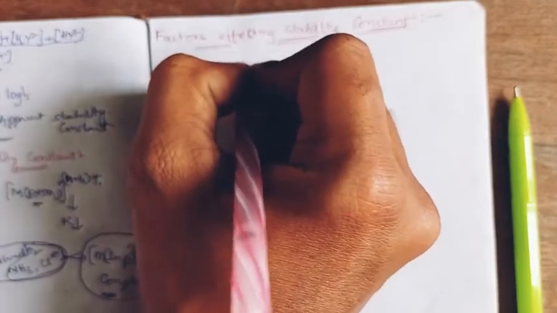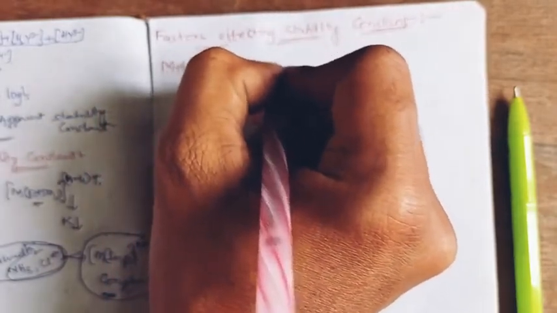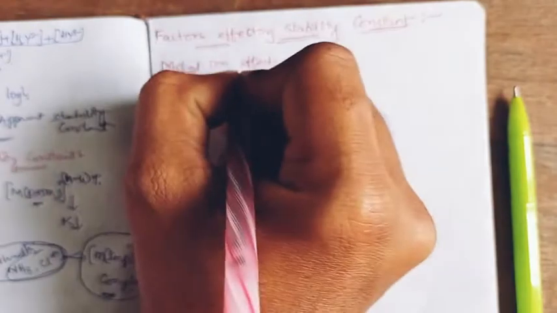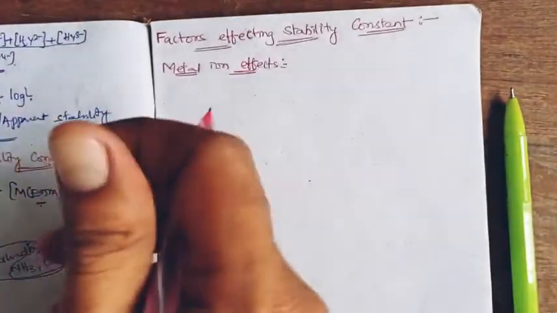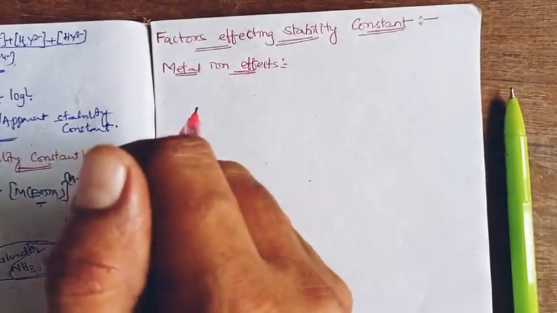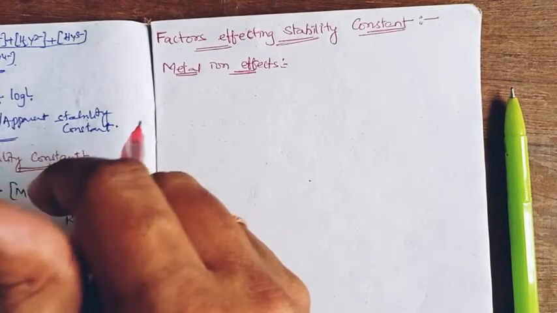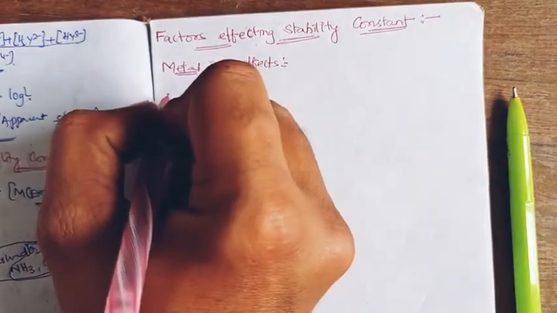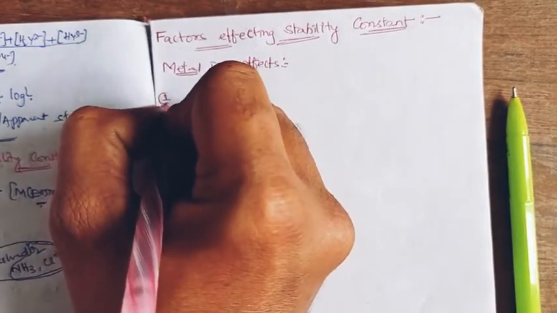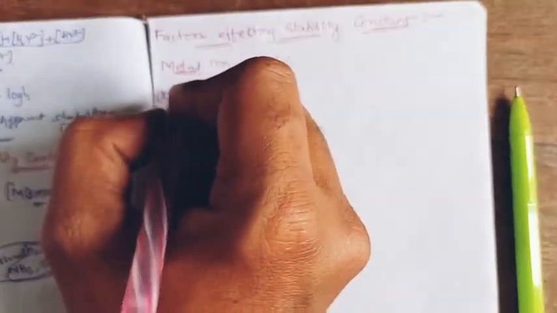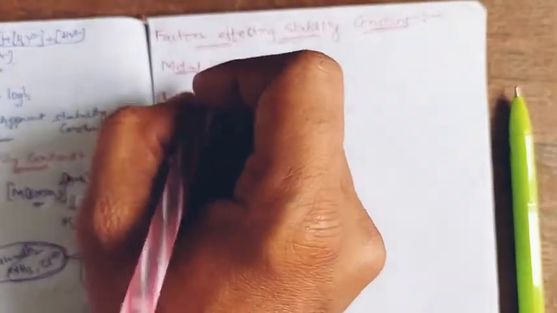Metal ion effects or factors. There are different factors, of which the first one we discuss is the charge on the metal ion.